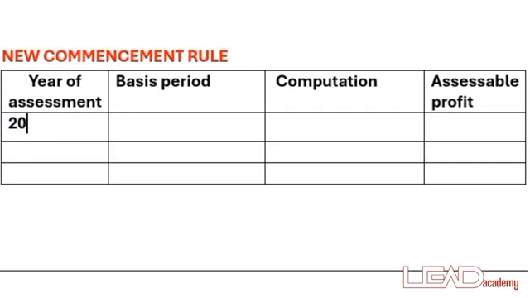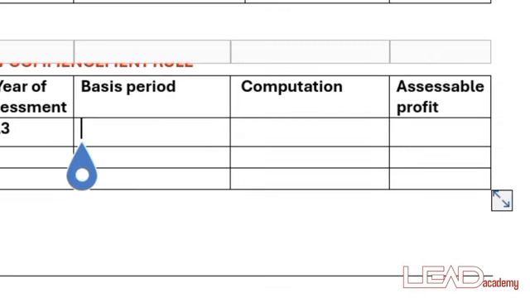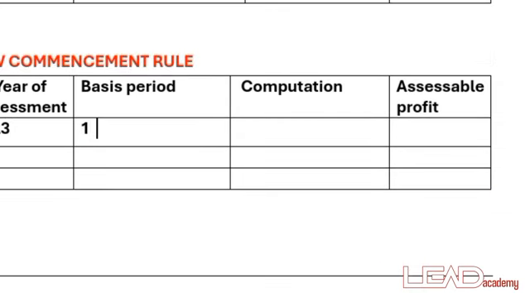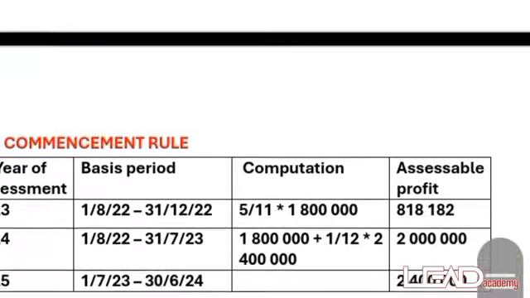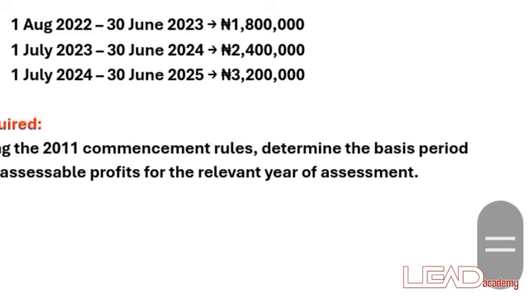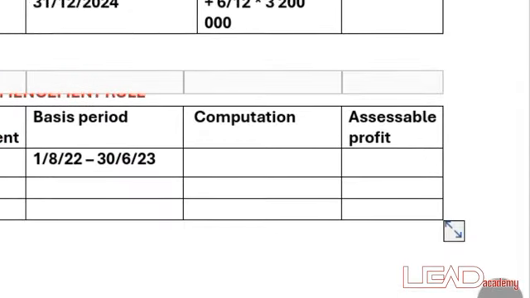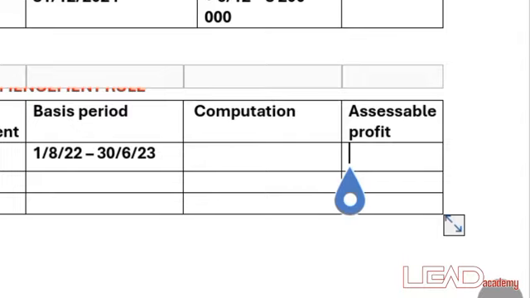The first year of assessment was 2023. The basis period was from 1st of August 2022 down to 30th of June 2023. You don't have to do any calculation, because the value has already been given. So you just show 1.8 million.